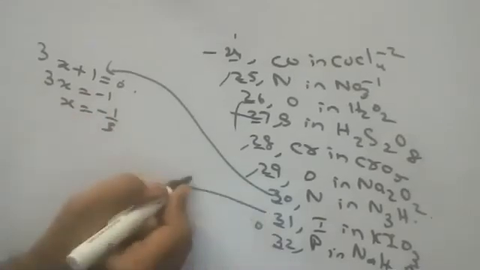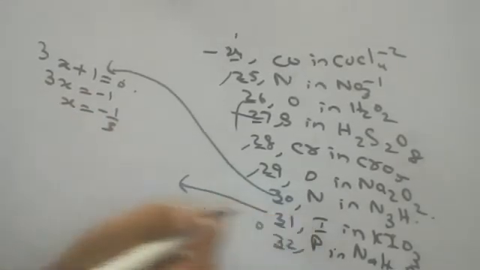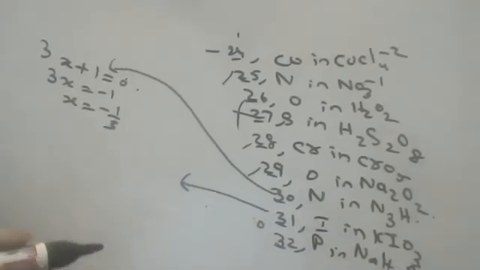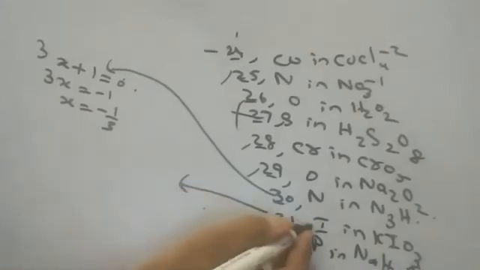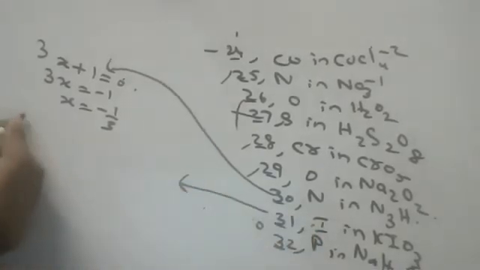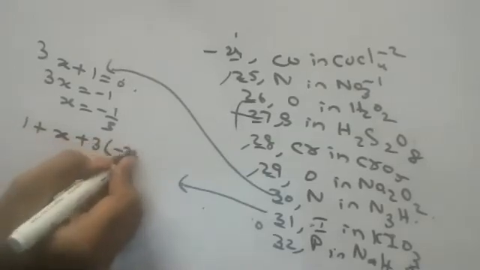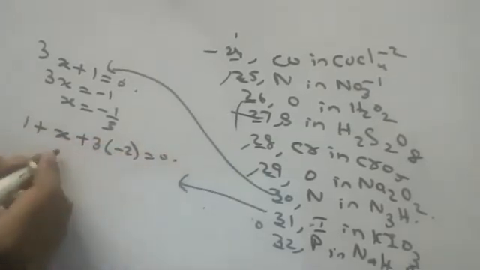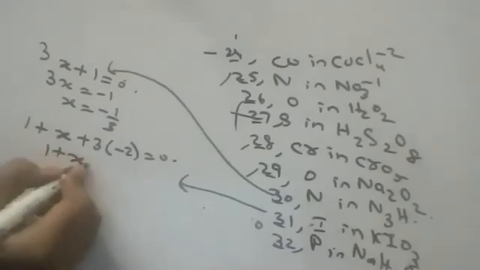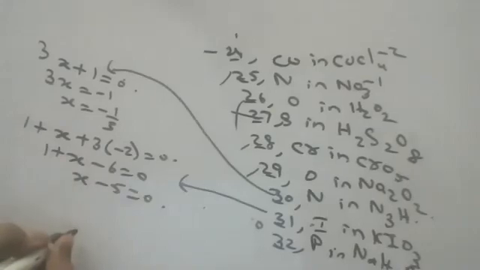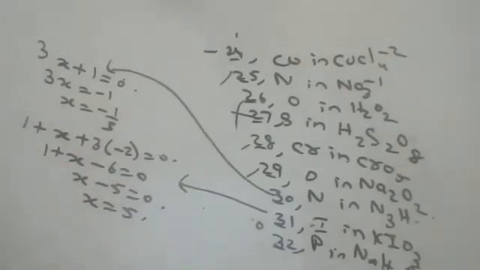Who was telling next after Tanush? Someone was telling. Please, Nana, tell. 1 plus x plus minus 2 into 3 equals 0. Okay. X plus 1 minus 6 equals 0. X minus 5 equals 0. X equals 5. Okay.